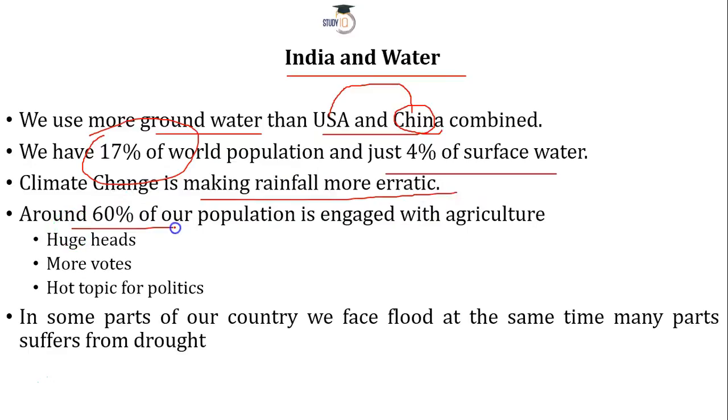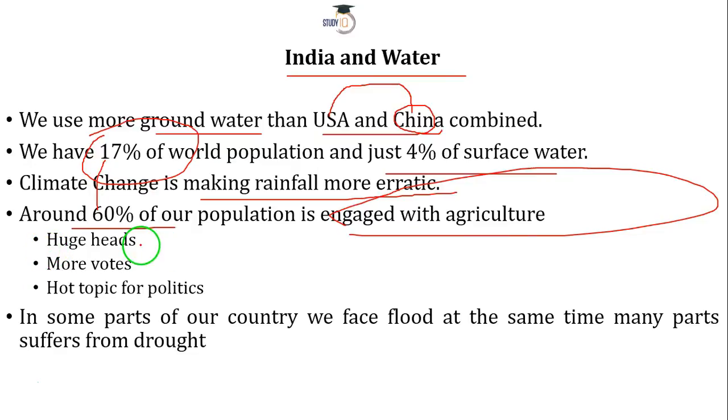Now we also know that 60% of the Indian population is affiliated with agriculture. We know the state of our agriculture. It is not high-tech, like, for example, agriculture practiced in Israel. It is very traditional. We're still using a huge amount of water, and when I say 60% population, we are talking about a country which accounts for 17% of the world population. So you can imagine we are talking about millions and millions of people here. We have a good number of human beings,